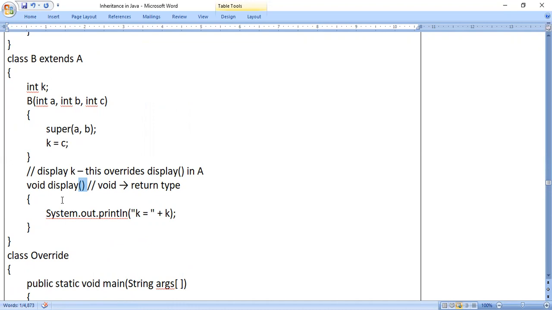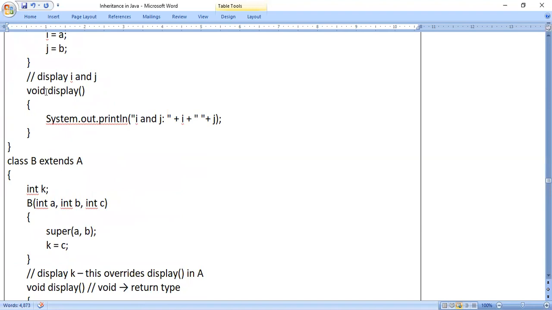I hope you are getting it. Don't get confused between method overriding and method overloading. If I want to call display method overloading, what I have to do is, you don't worry about the return type. In case of method overloading, don't worry about the return type. You have to look within the parentheses.